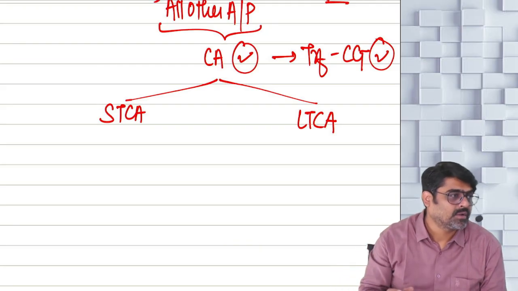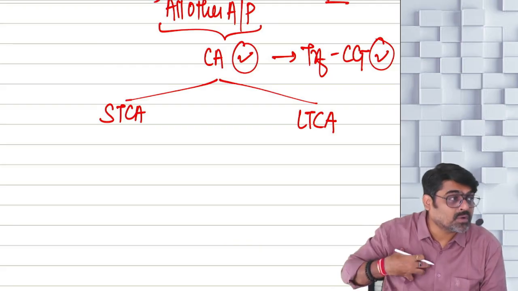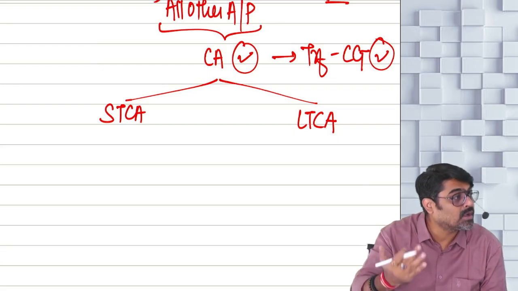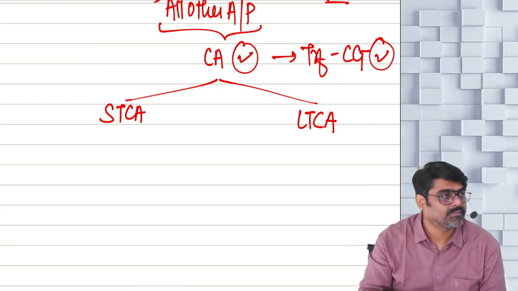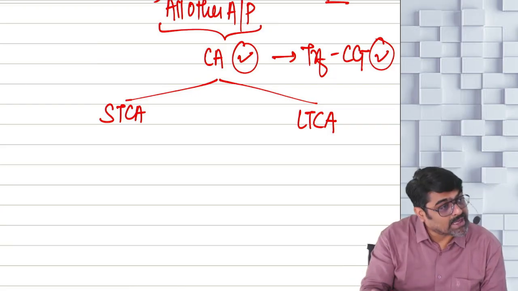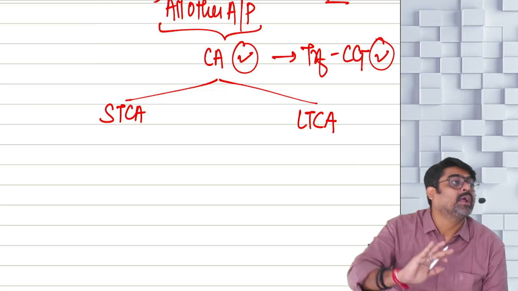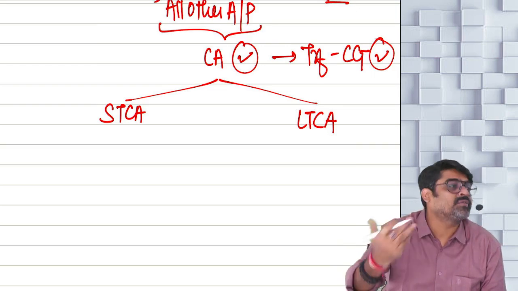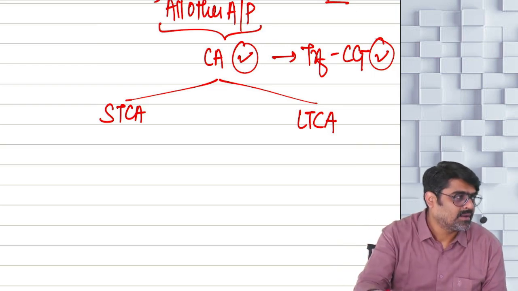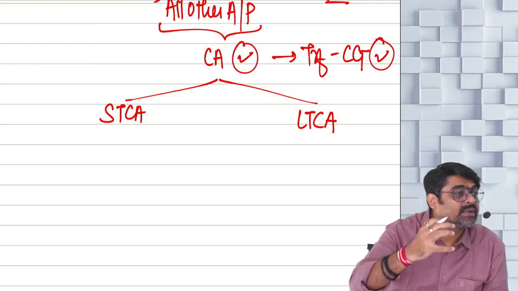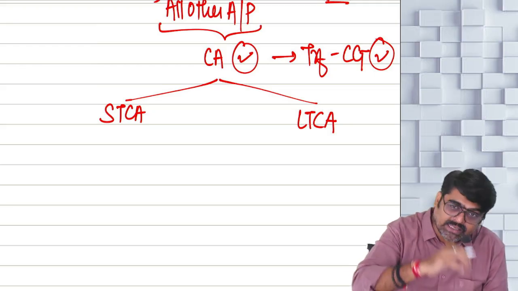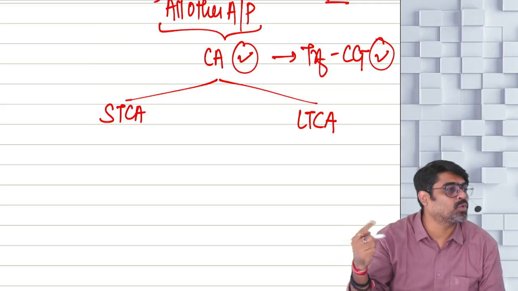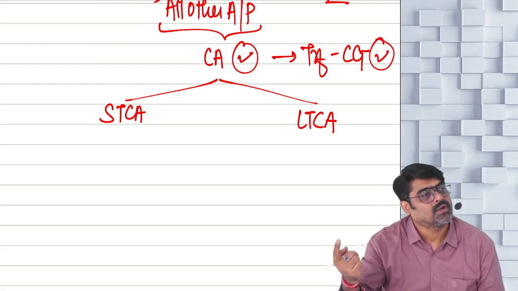Now, till the time you do not know the nature of your gain, you will not know how much tax you are supposed to pay. You might end up paying more tax or less tax. That is not correct. So till the time you don't know the nature of the gain, you will not be able to know the rate of the tax which you are supposed to pay. And to do that, you must know the nature of your gain, and nature of your gain depends on the type of your capital asset. Hence, you are classifying your asset into two parts: short-term capital asset and long-term capital asset.